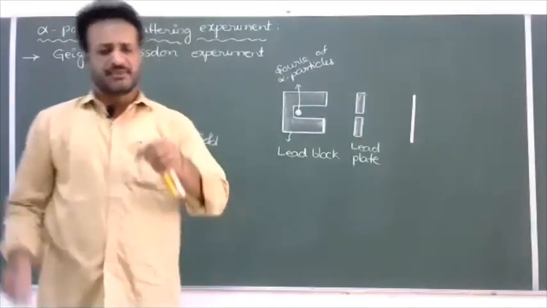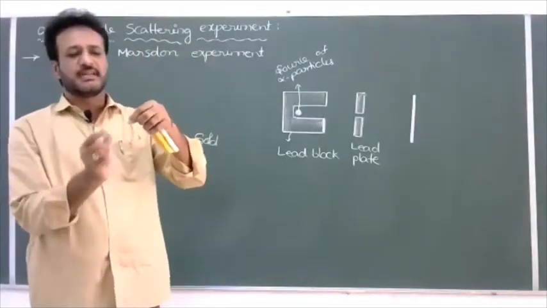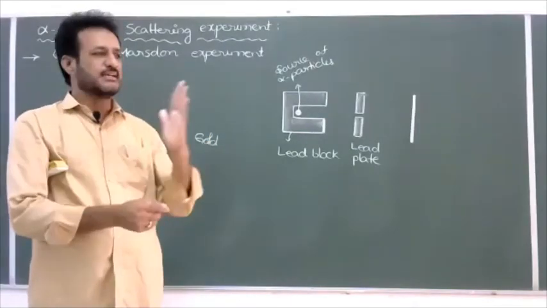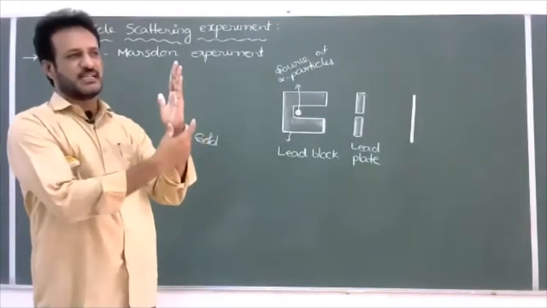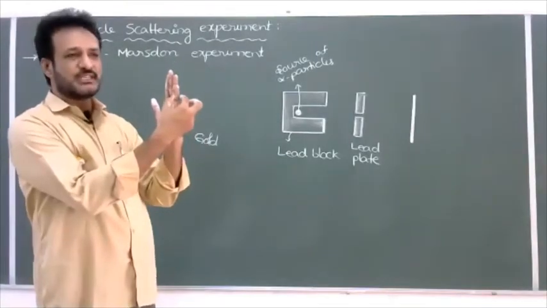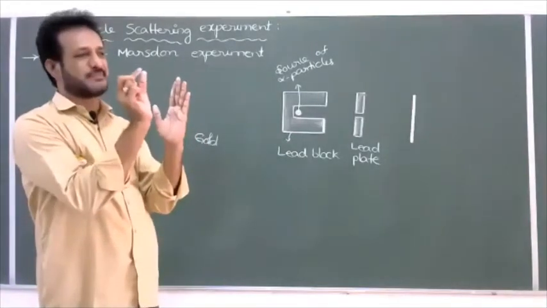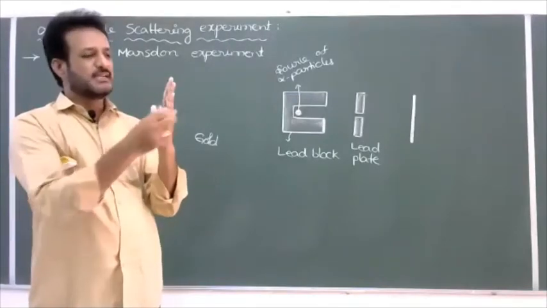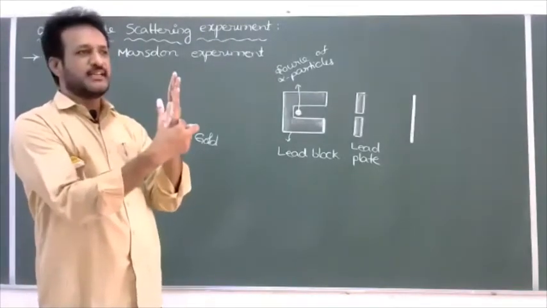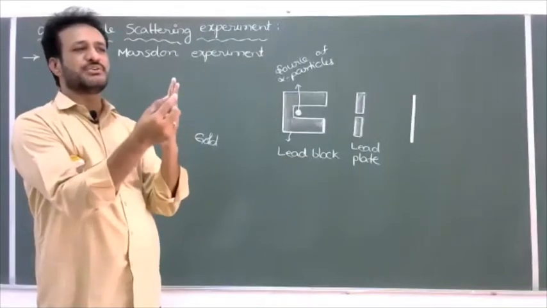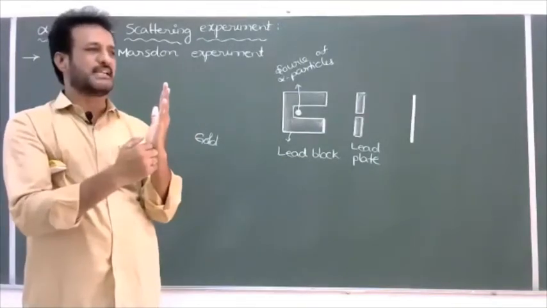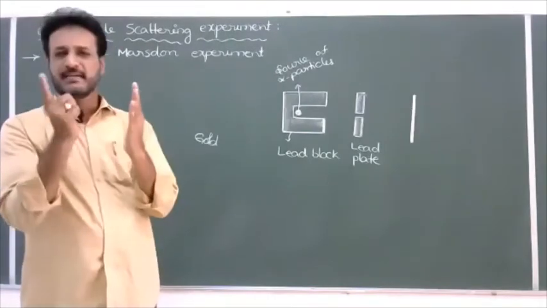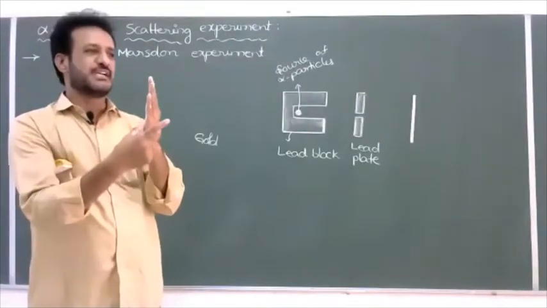Malleable means we can beat the gold and make very, very thin sheets. How thin can we make it? For example, one thin sheet of gold can have a thickness equal to the size of one atom. One atom is approximately 10 power minus 10 meter. The thin gold foil can have a thickness of 0.2 into 10 power minus 6 micrometer. So very, very thin. That's why gold is malleable. We can beat gold into thin sheets. That is one reason.